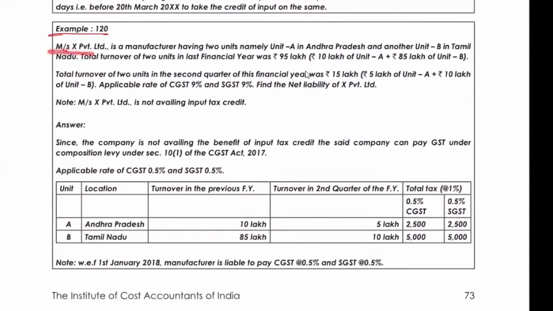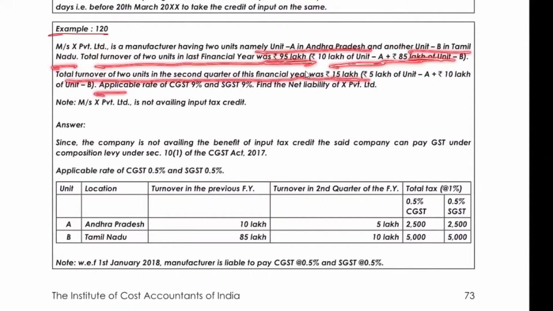Okay, next one. Messrs Private Limited is a manufacturer having 2 units, namely unit A in Andhra Pradesh and unit B in Tamil Nadu. Total turnover of the 2 units in the last financial year was 95 lakh: 10 lakh for unit A and 85 lakh for unit B. Turnover of the 2 units in the second quarter of the financial year was 15 lakh. Applicable rate of CGST. Find the net tax liability. Note: Mr. X Private Limited is not availing input tax credit.